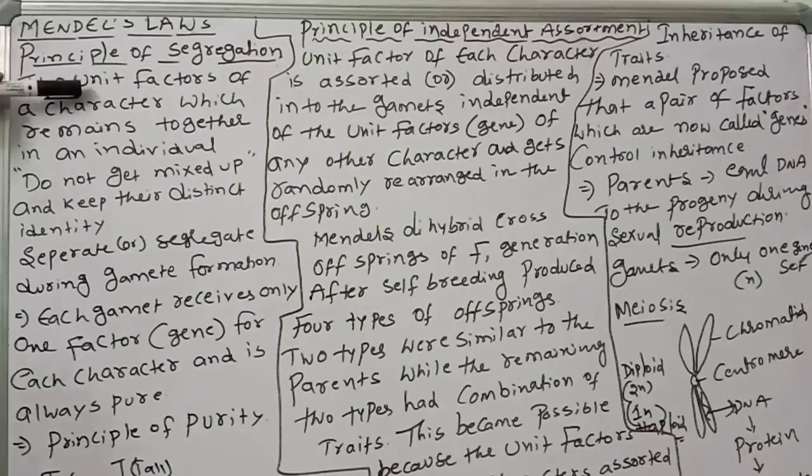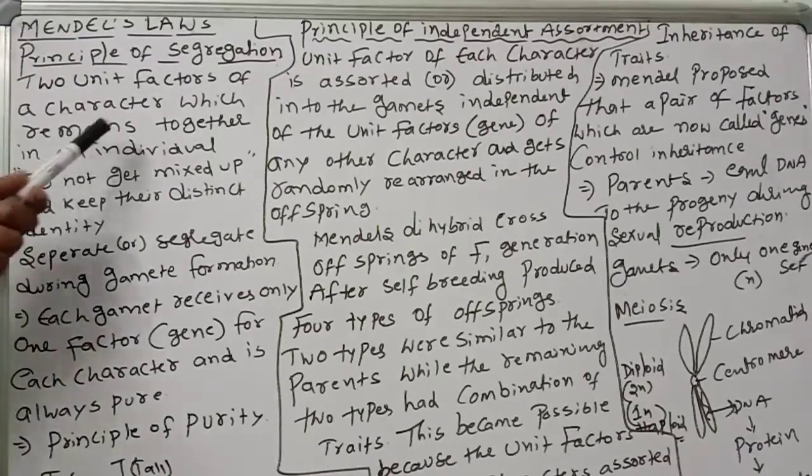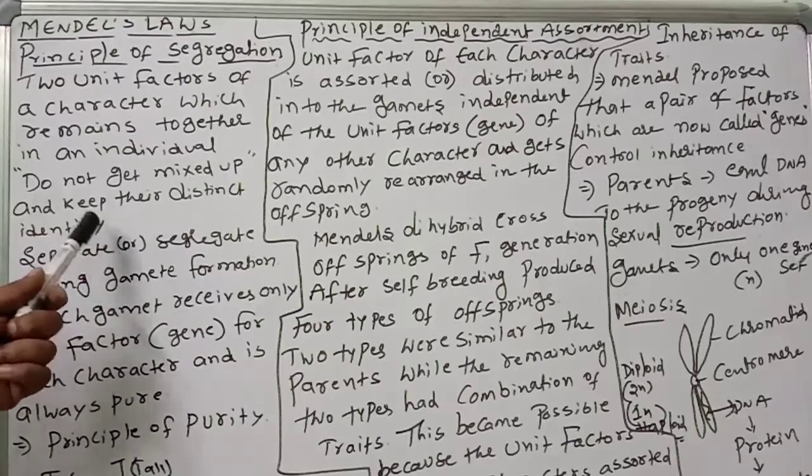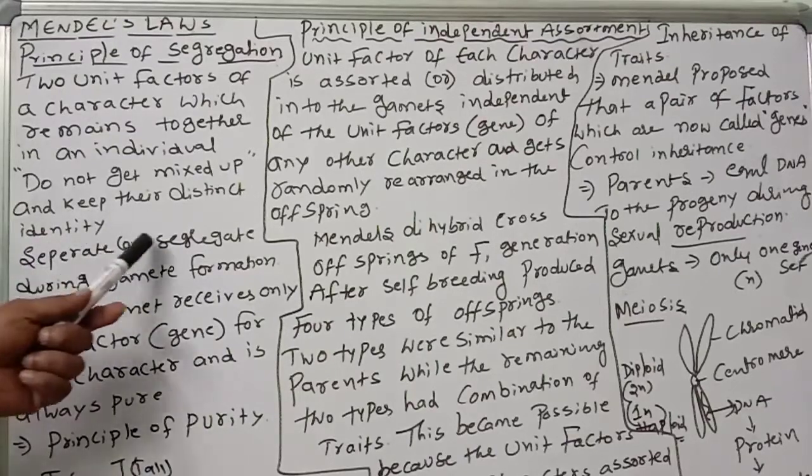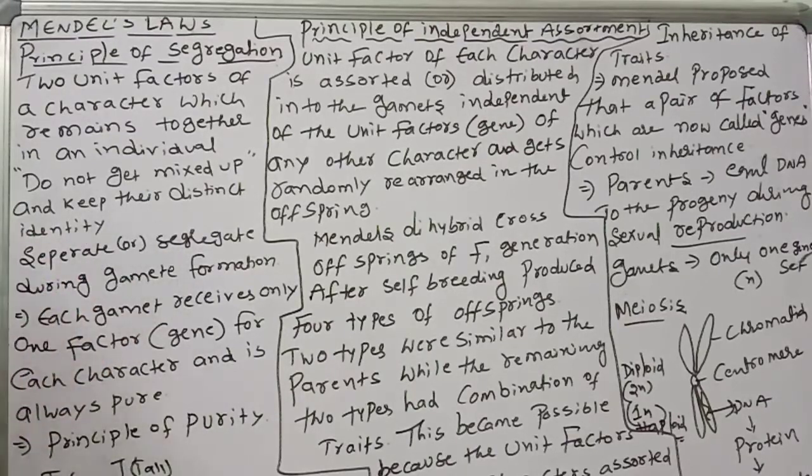Two unit factors of a character which remain together in an individual do not get mixed up and keep their distinct identity. They separate or segregate during gamete formation. Each gamete receives only one factor for each character and is always pure. Okay, always pure. That is important.